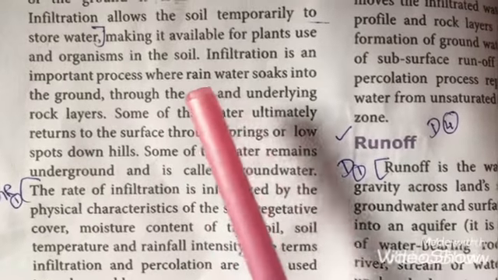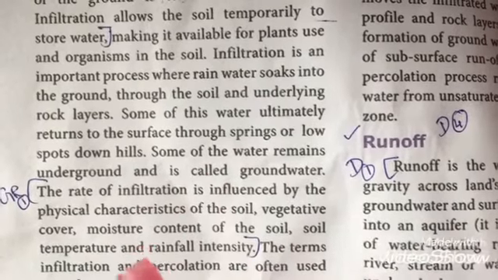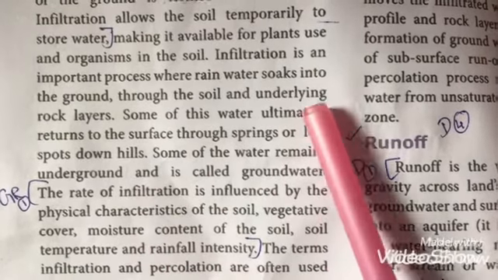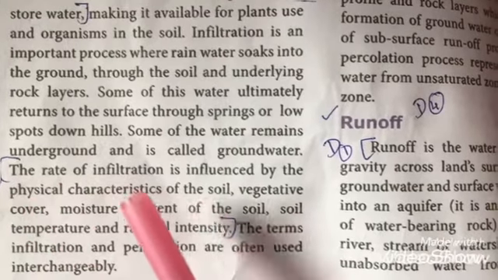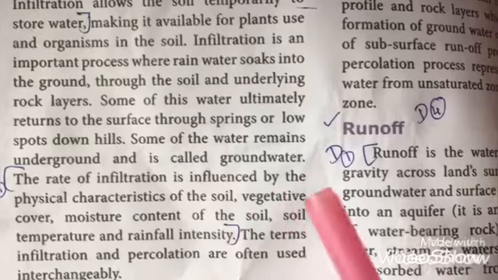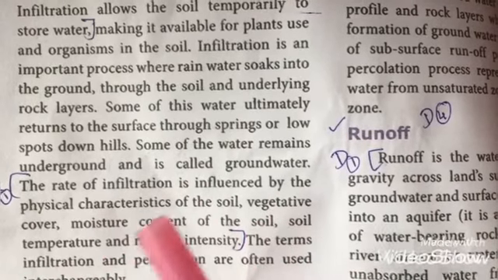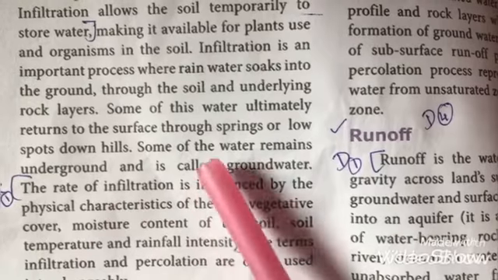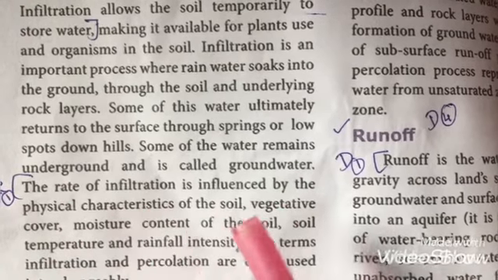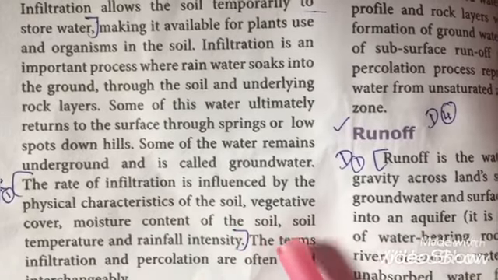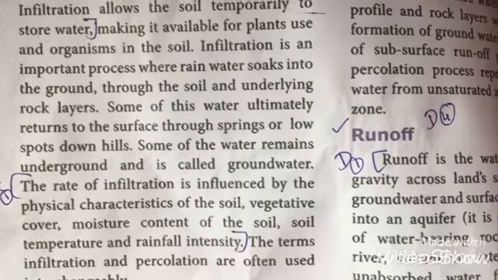This water enters into the soil now. Some of the water remains there, it remains underground. This is called underground water. Also the rate of infiltration is influenced by the physical characteristics of the soil. The rate of infiltration is influenced by the soil, that is the physical characteristics of the soil, moisture content of the soil, soil temperature and the rainfall intensity.